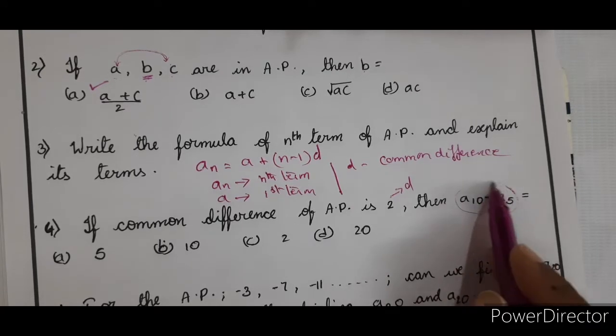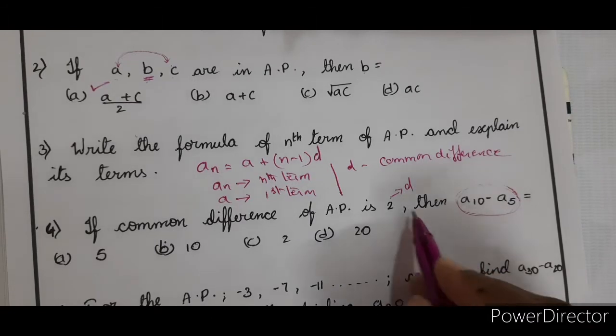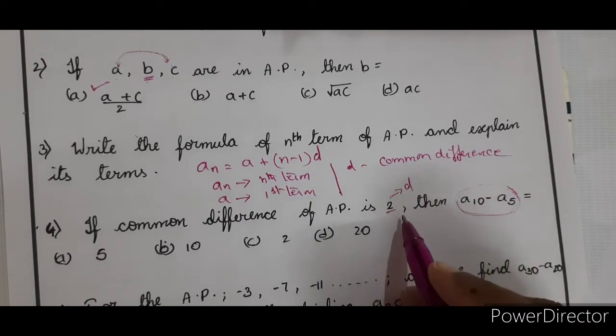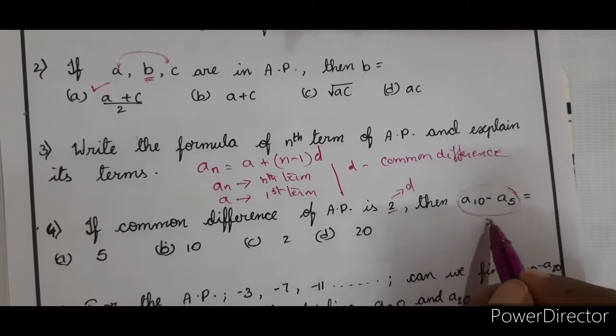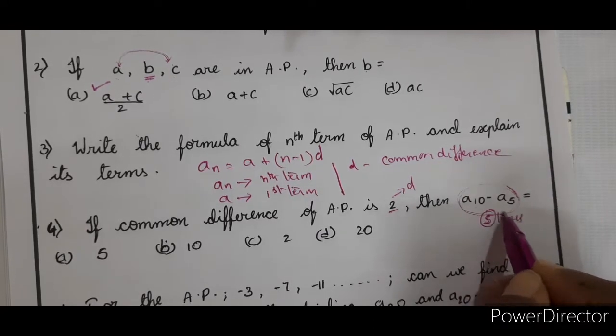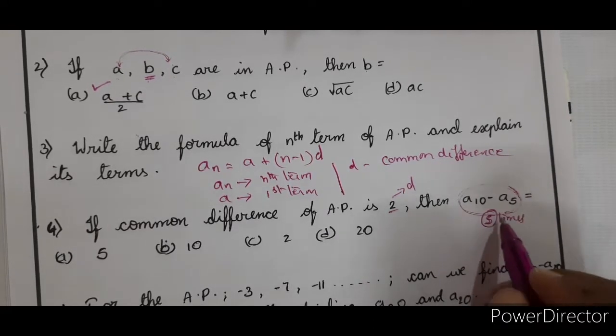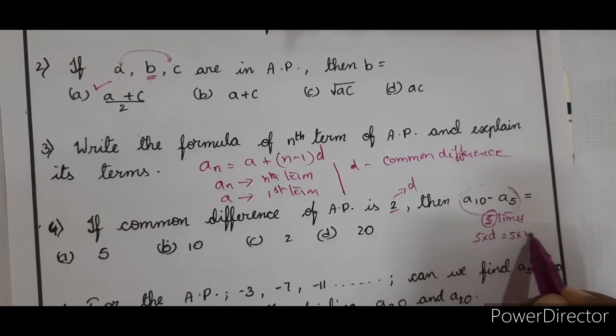From the first term to the second term, what is the difference? 2. From the first term to the third term, 2 gaps, 2 2s are 4. Here, how many times is the jump in the series? 5 times. So, here 5 times D, that is 5 into 2, is equal to 10.